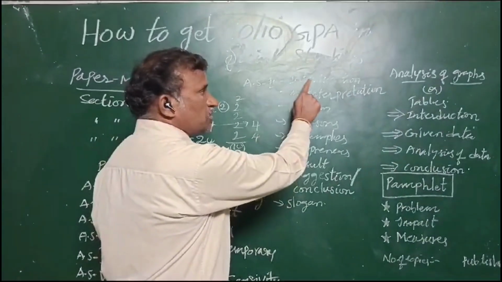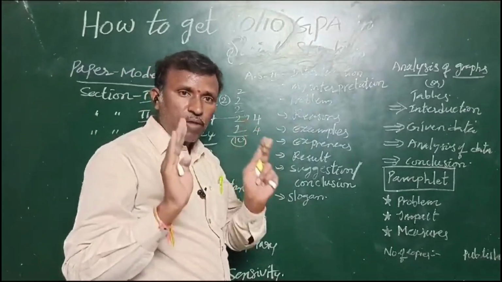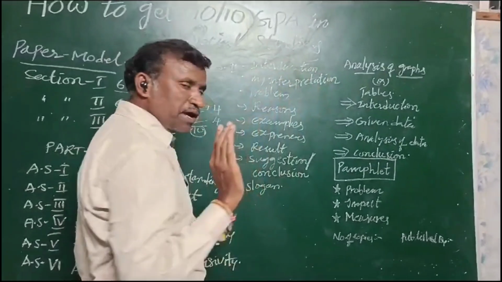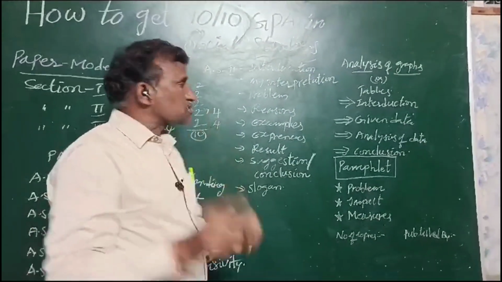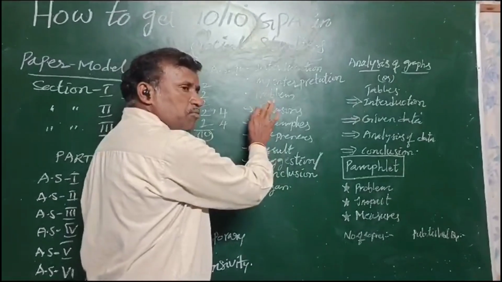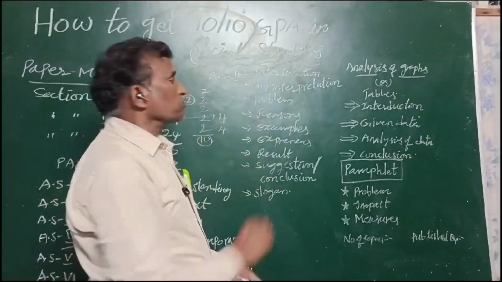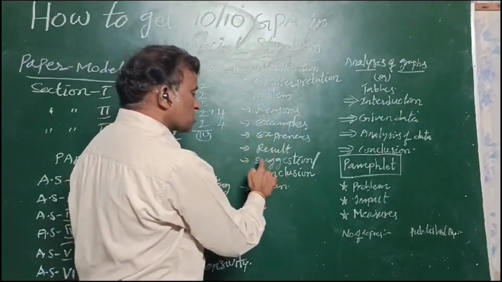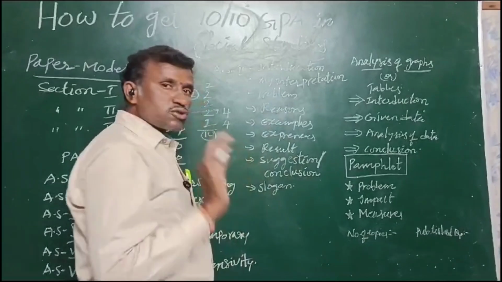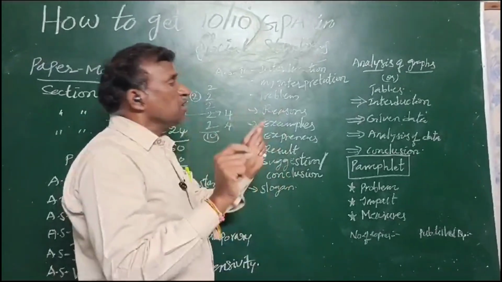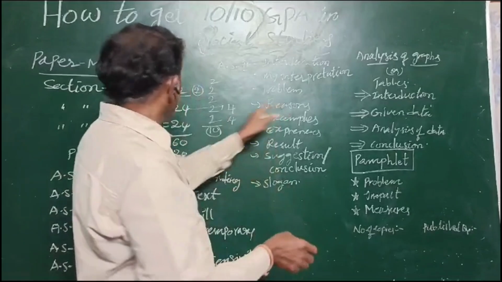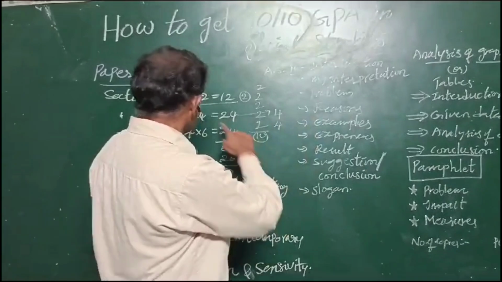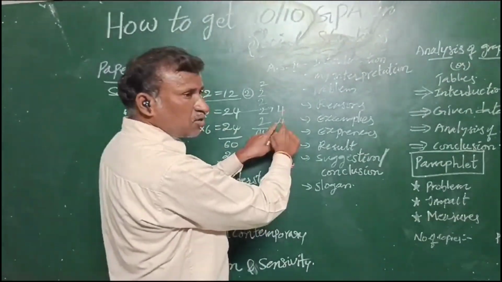What are those? First one, introduction. Read the paragraph properly and write an introduction of the paragraph. Next, my interpretation of the given paragraph. The paragraph contains the problem, and they will give the result also. So the side headings are: problem, reason, examples, experience, result, suggestion or conclusion, and the last one, slogan. If you write these side headings, definitely you will get the 4 marks. So as conceptual understanding you may get 3 marks, and in the second question, read the text interpretation, 4 marks out of 4 you will get.